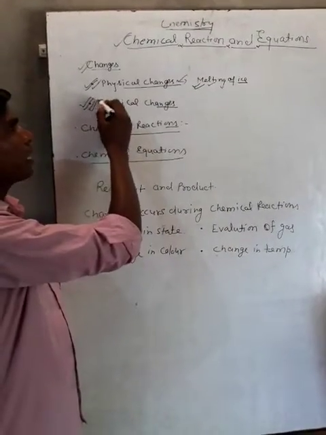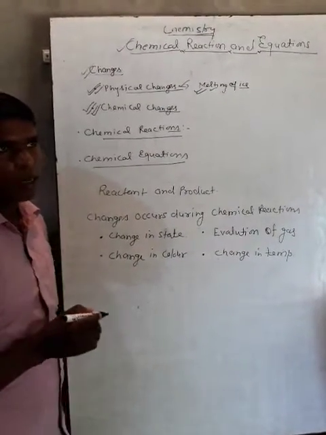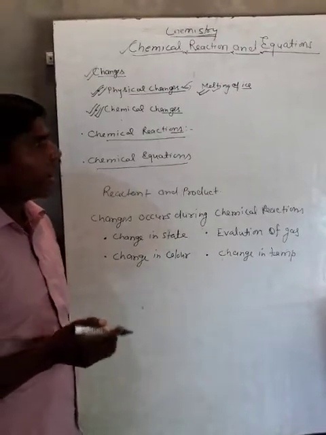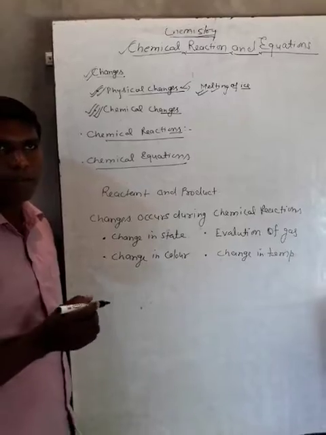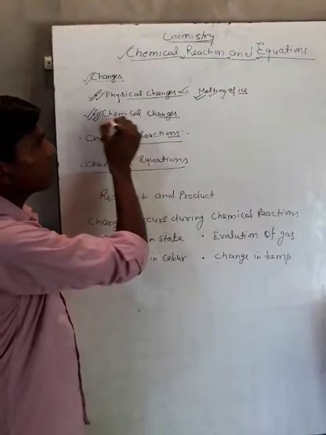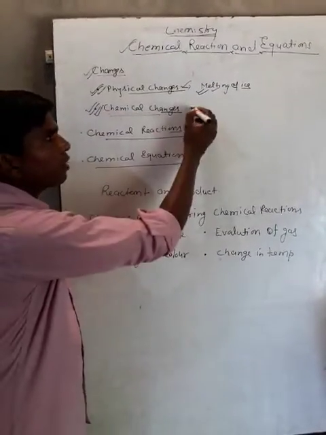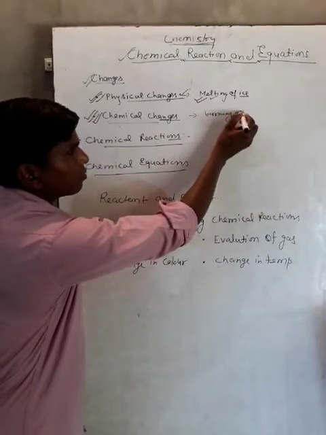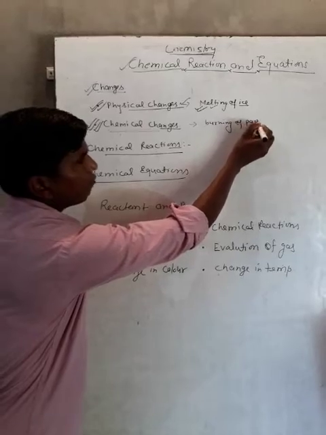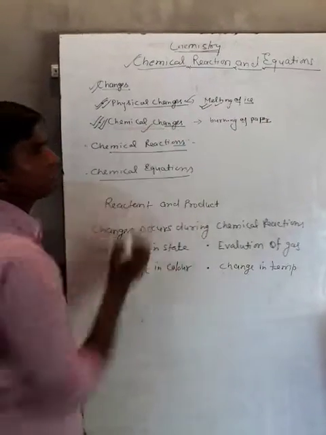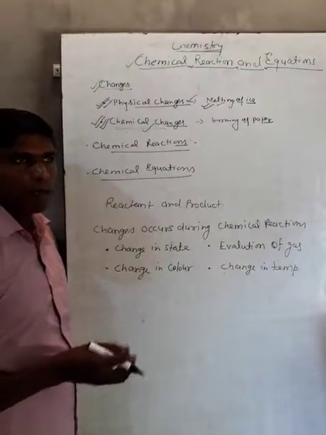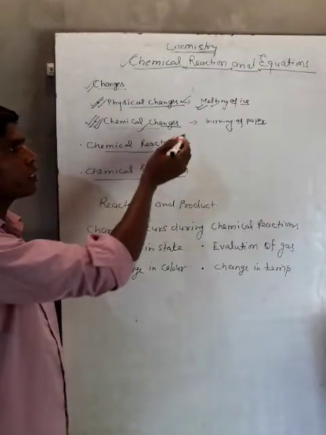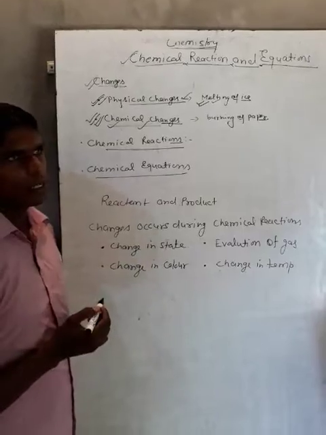The second type is chemical change. There are some changes in which a new substance is formed and which cannot be reversed by any physical process, that is called a chemical change. For example, burning of paper. Burning of paper is a type of chemical change because when you burn paper, it forms ash. It cannot be reversed to form the paper, so it is called a chemical change.